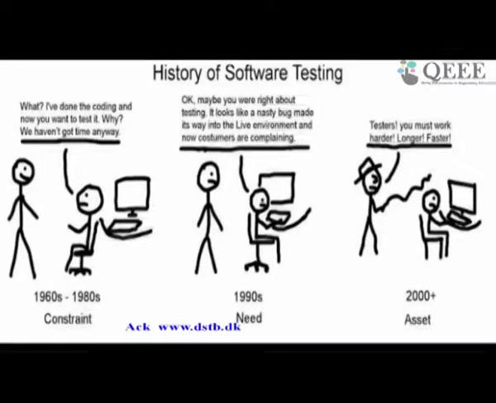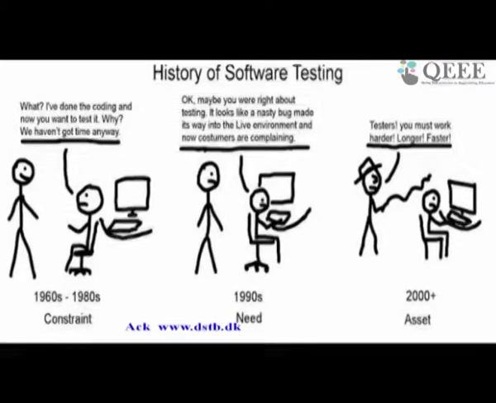Let's see how testing has evolved over the last 60 years. Initially, in the 1960s, the programs used to be small, and there were one or two programmers who took the entire responsibility of developing the program, and it was under their intellectual grasp. They used to take pride and say, just see here what I have done in the coding, and now you want to test it.